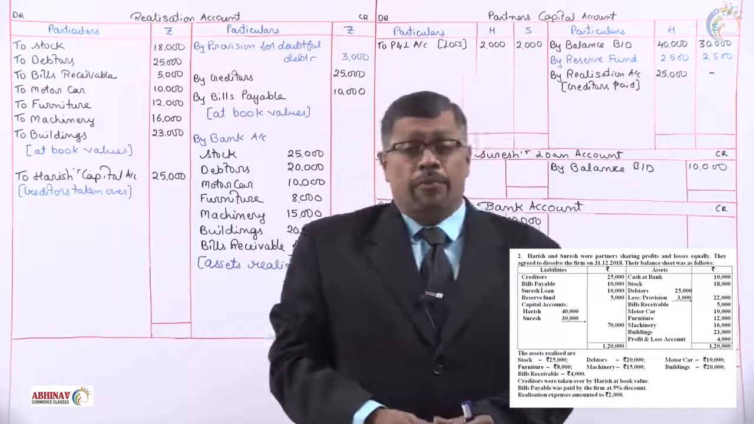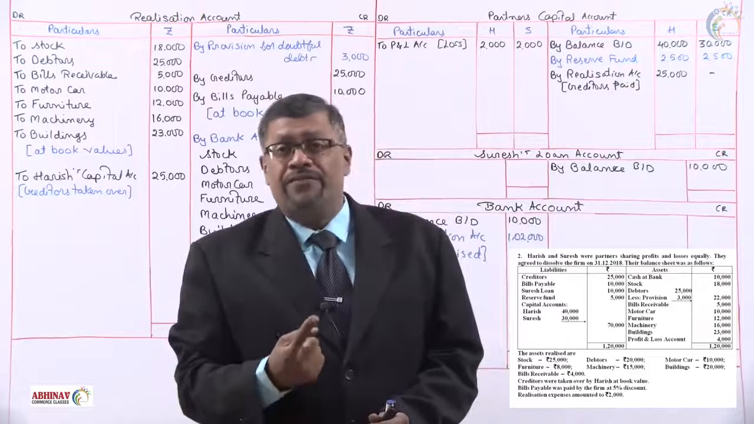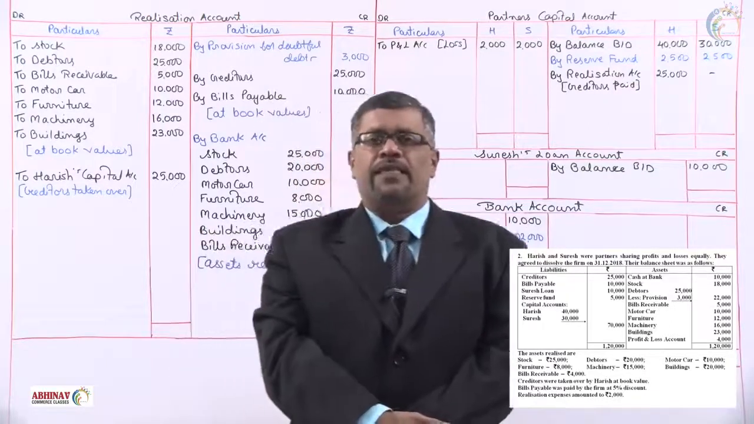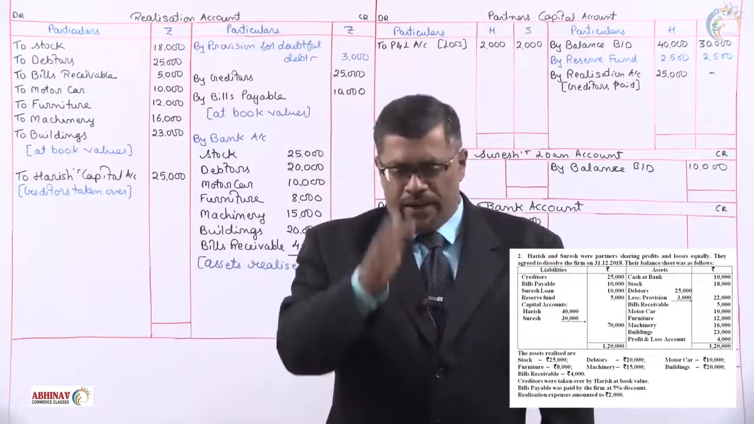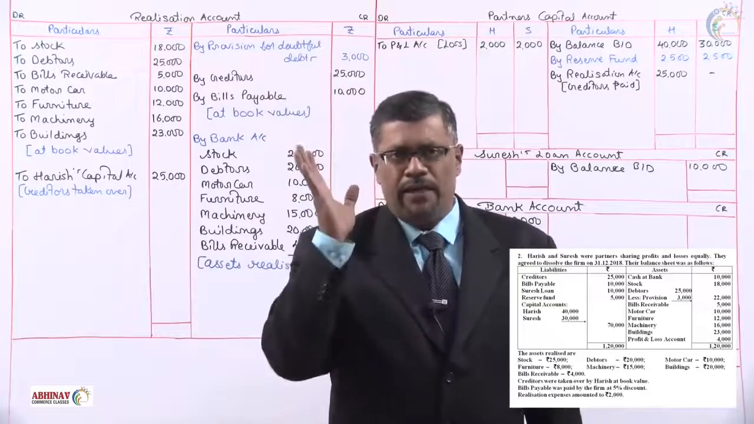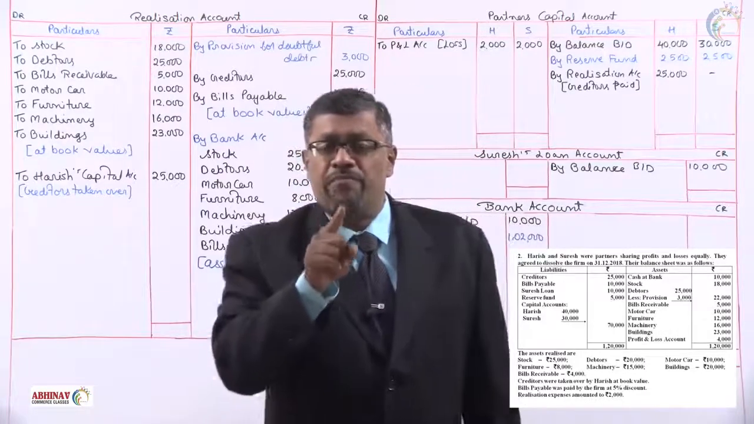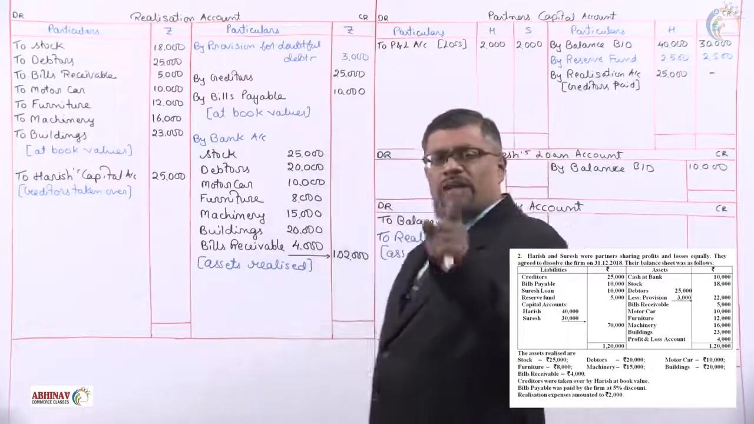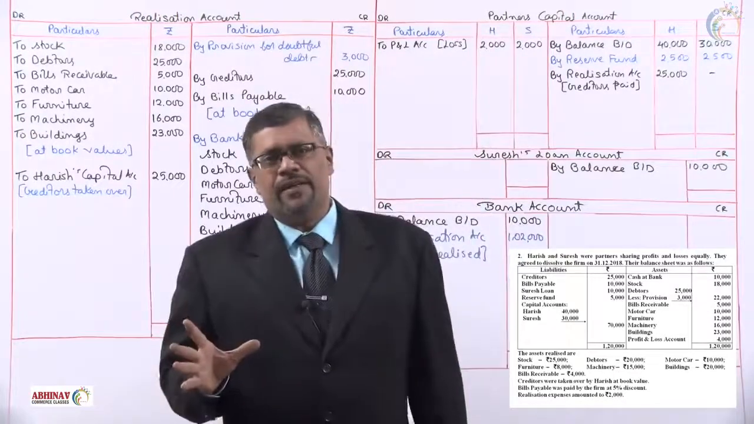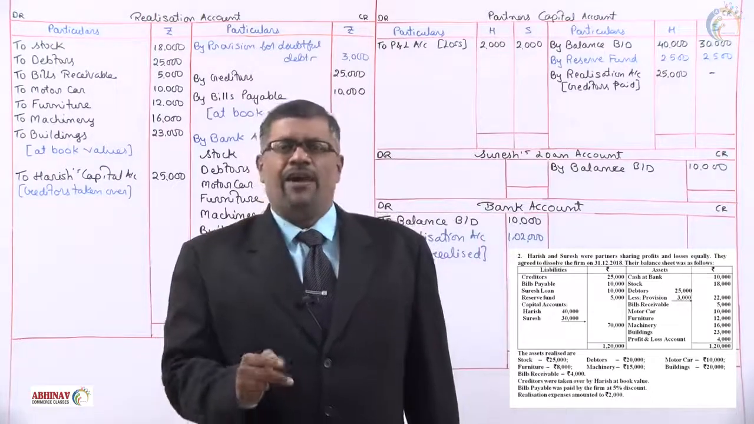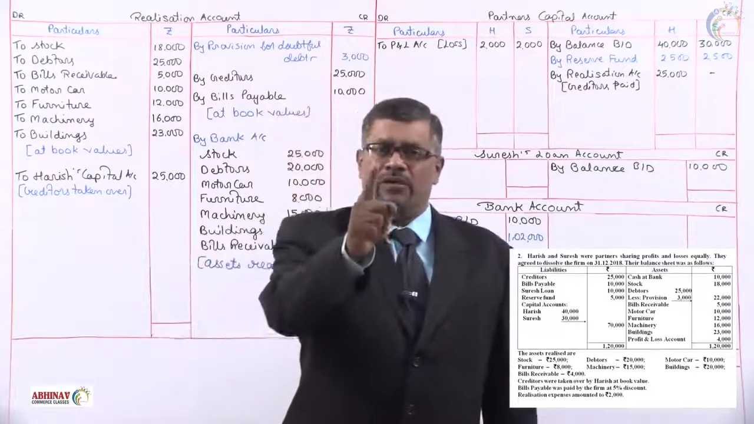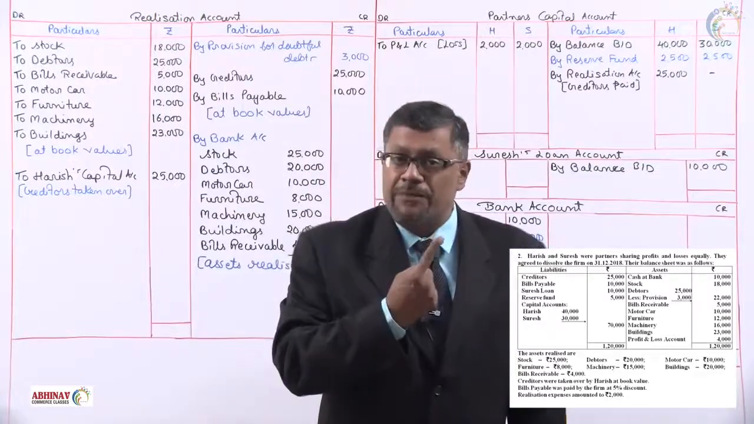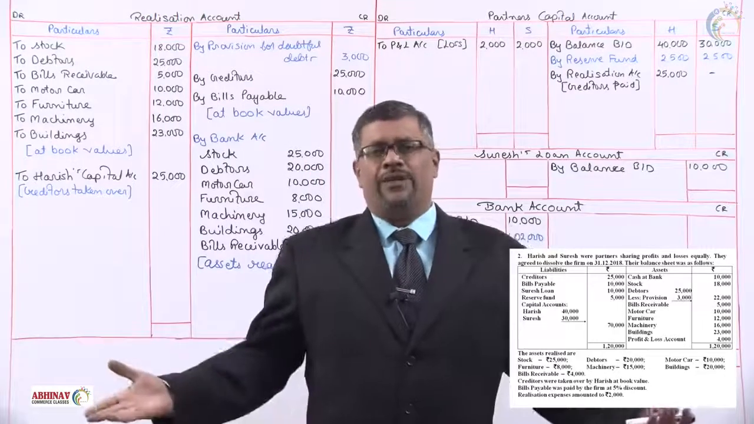Next, bills payable were paid by the firm at 5% discount, paid by the firm. Realization account debit to bank. But how much they are paid? 5% less. What is the amount of bills payable? 10,000. Of that 5%, 500. 10,000 minus 500. How much firm is paying? 9,500. We can prepare a separate working note for this, or we can do it directly.